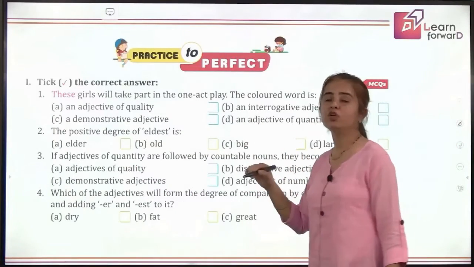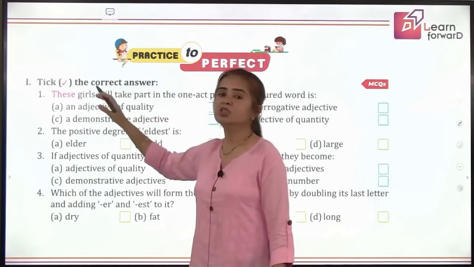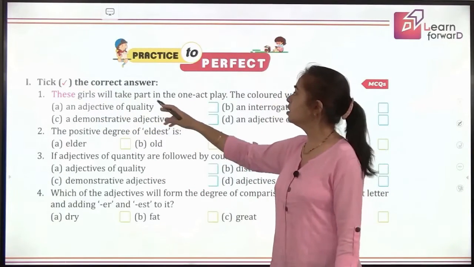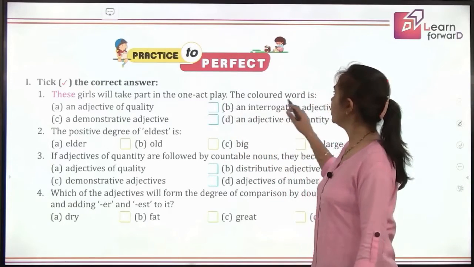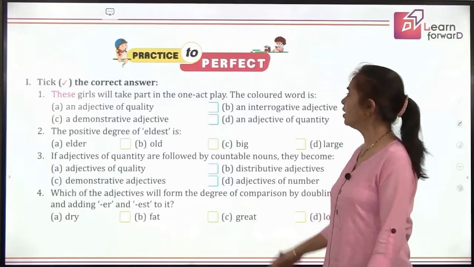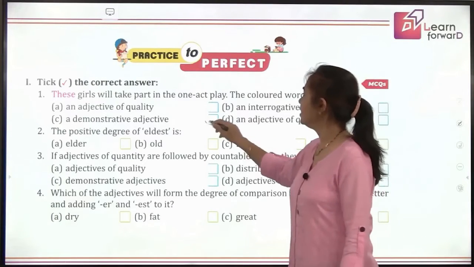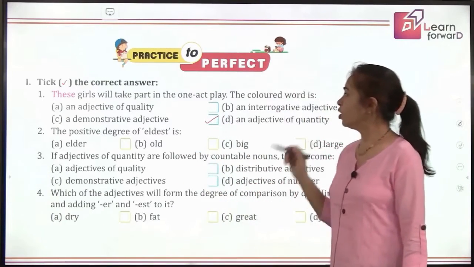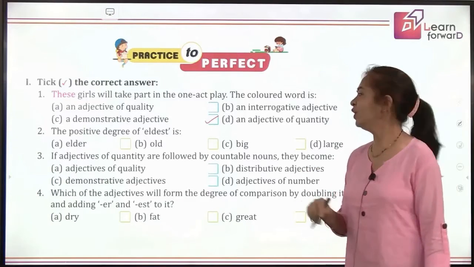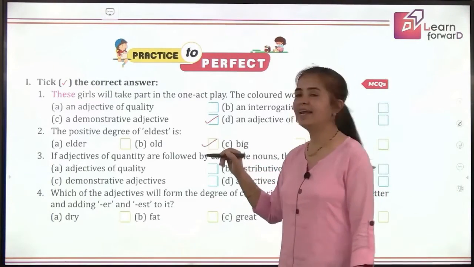It's time for you to practice what you have learned. So here's an MCQ exercise for you. Tick the correct answer. These girls will take part in the one act play. What is the colored word here? Which adjective is it? Good, demonstrative. So we have it. Yes, that's perfect. The positive degree, what is the positive degree of eldest? Old, yes. Old, elder, eldest.